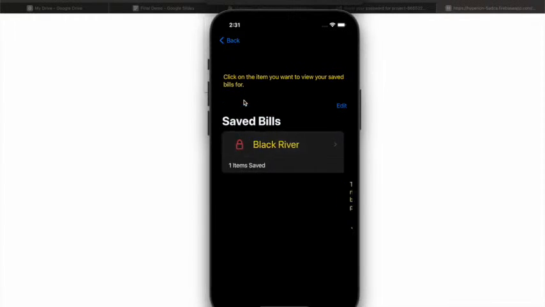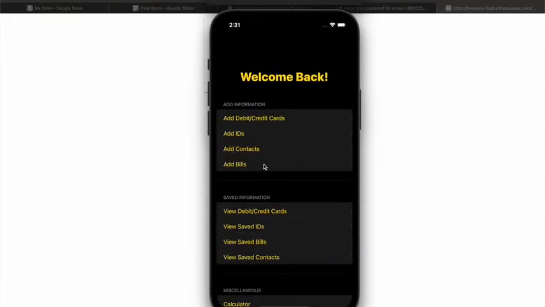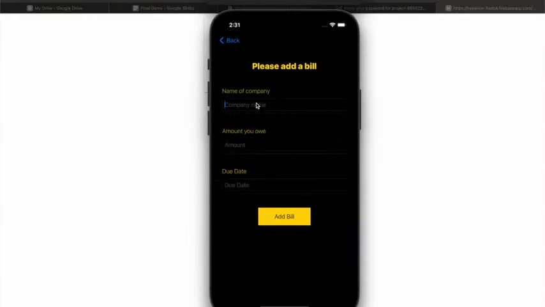But let's just also say she needs to add another bill, like she has student loans, and she owes $250 by the end of June of this year.